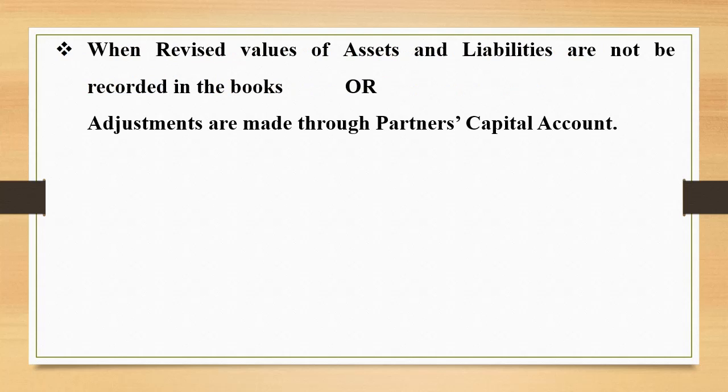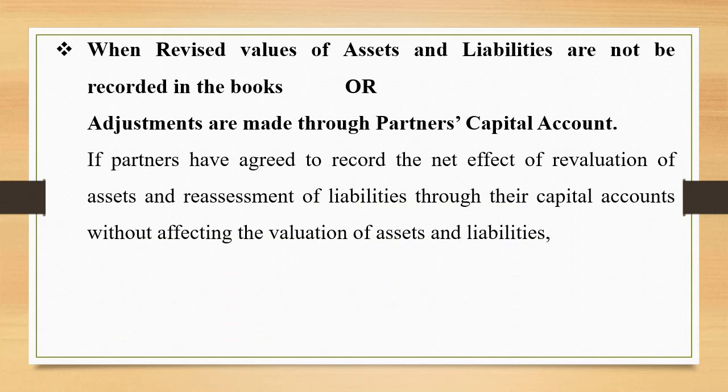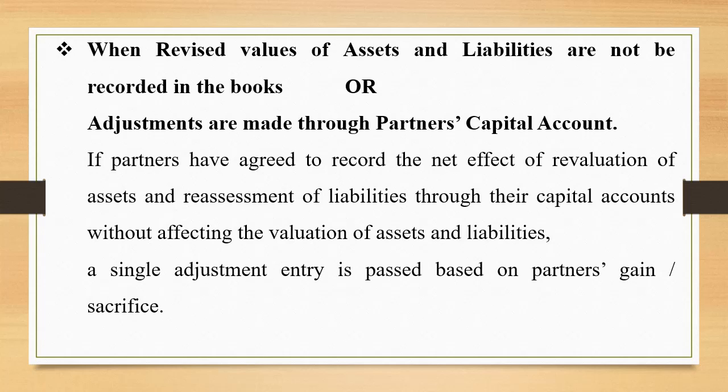Partners may decide that the revised values of assets and liabilities are not to be recorded in the books. In that case, we know that adjustments will have to be made through partners' capital account. Let us see how it is to be done. If partners have agreed to record the net effect of revaluation of assets and reassessment of liabilities through their capital accounts without affecting the valuation of assets and liabilities, a single adjustment entry is passed based on partners' gain or sacrifice. We already have gone through the same thing earlier also. Gaining partners will have to be debited and sacrificing partners will have to be credited.